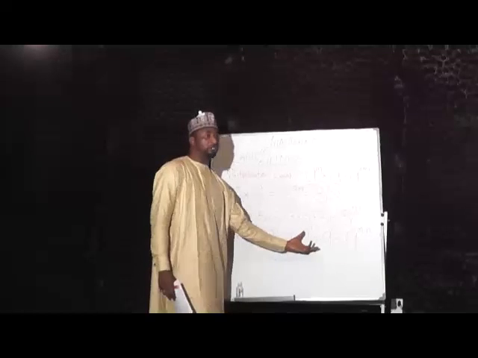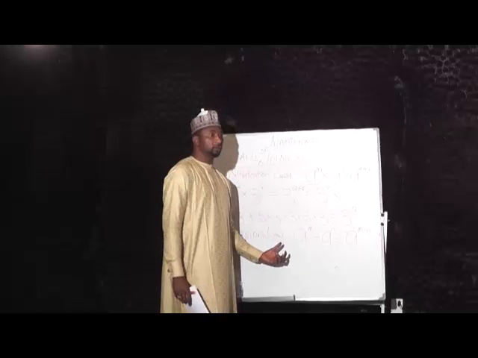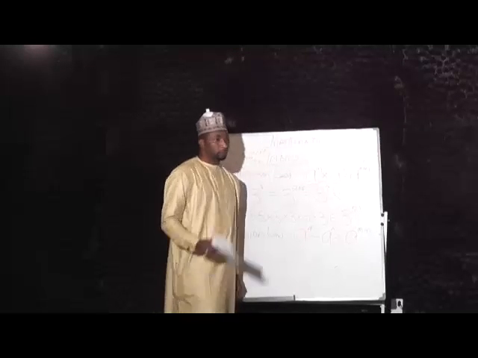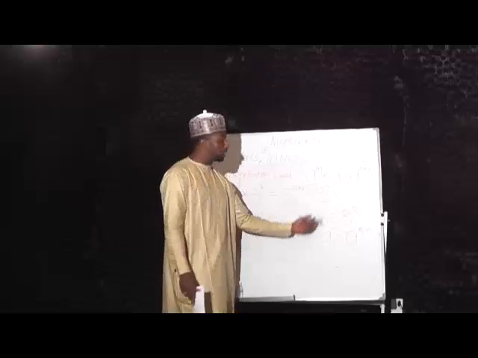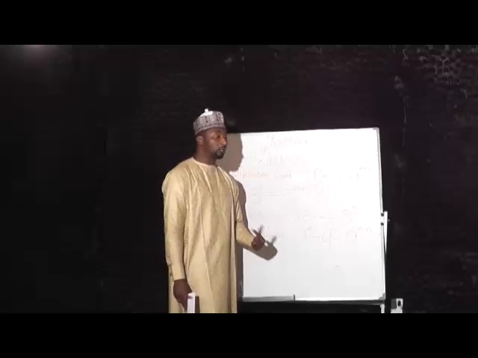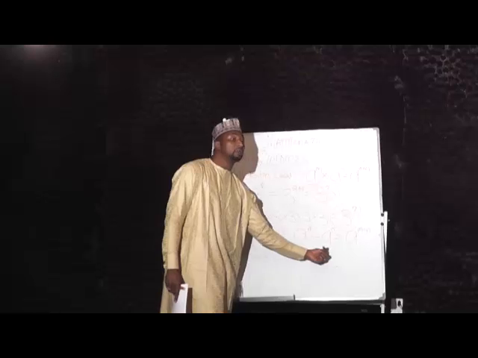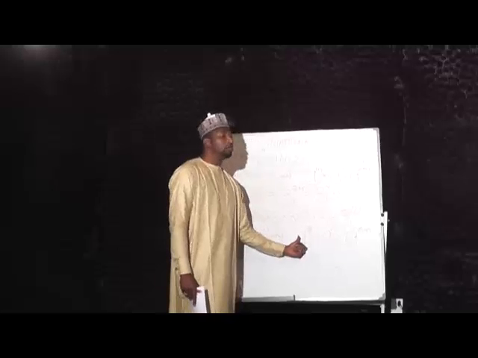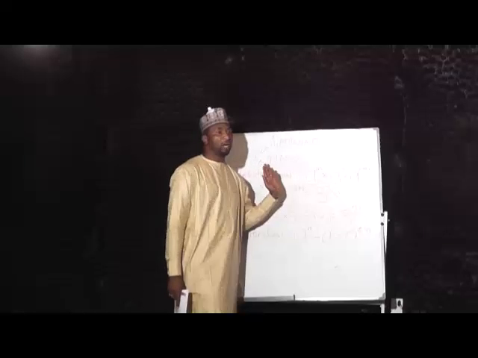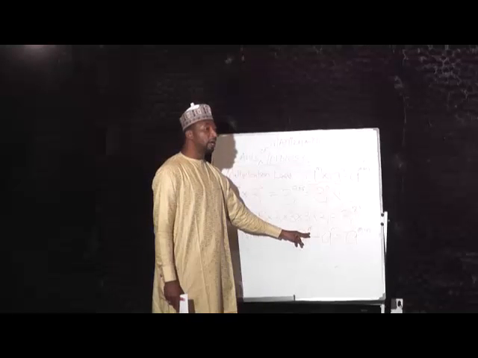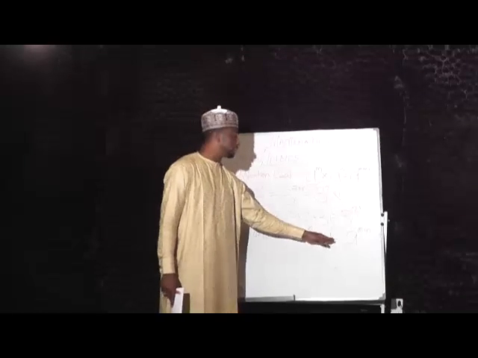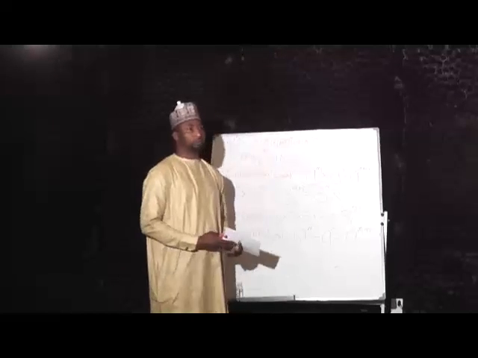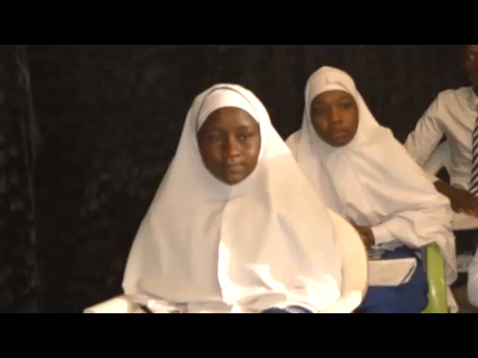The condition for these laws to apply is that the bases must be the same. All you need to do is subtract the powers. A raised to power m divided by a raised to power n is the same thing as a raised to power m minus n. Are we together? Yes.